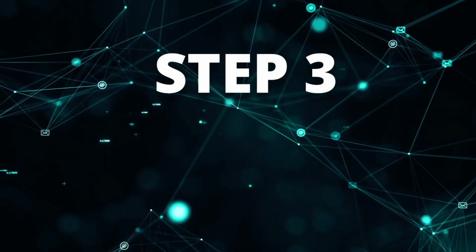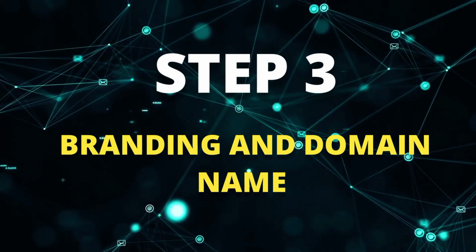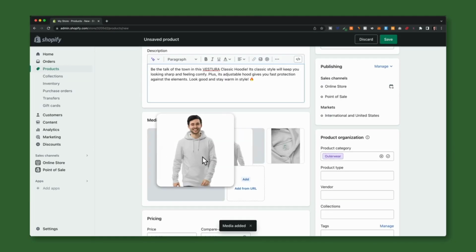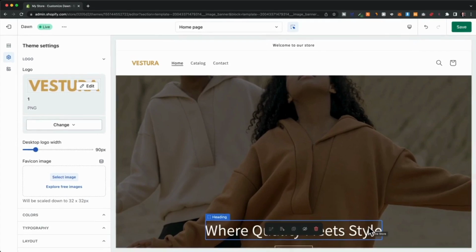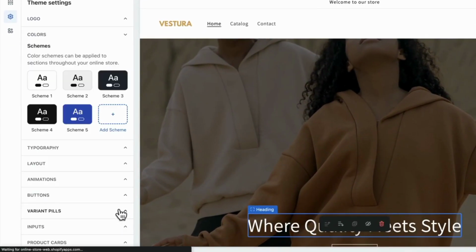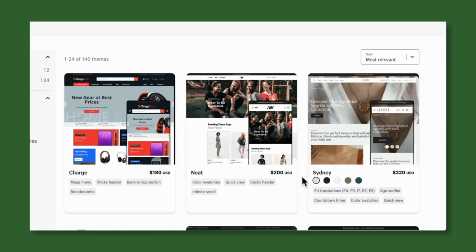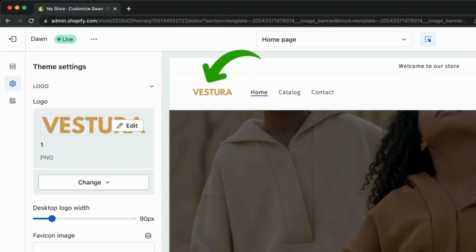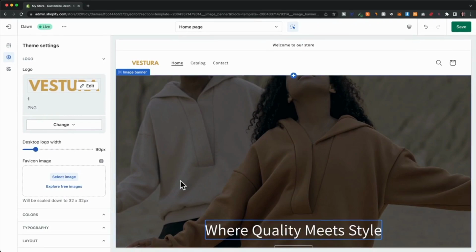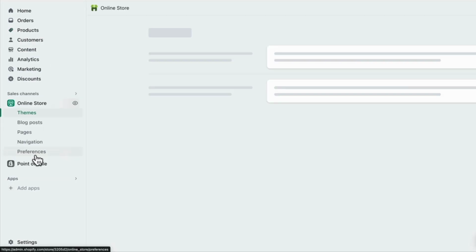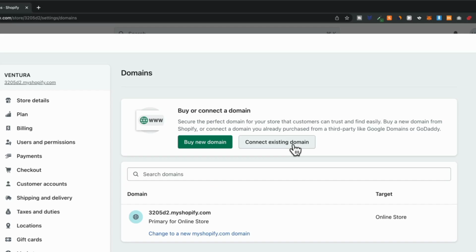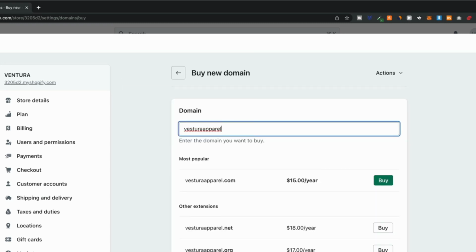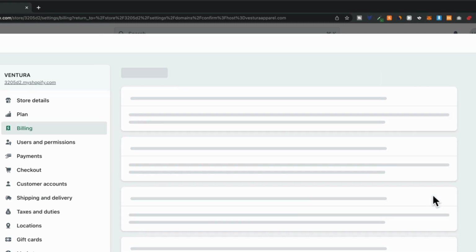Step 3. Branding and domain name. For branding, delve deeper with AI by generating not just names but entire brand personas. Use tools that can suggest logos, color schemes, and branding elements that align with your brand's voice and mission. This unified approach ensures consistency across all customer touchpoints. Secure your domain name, but also consider related social media handles to establish a cohesive online presence.